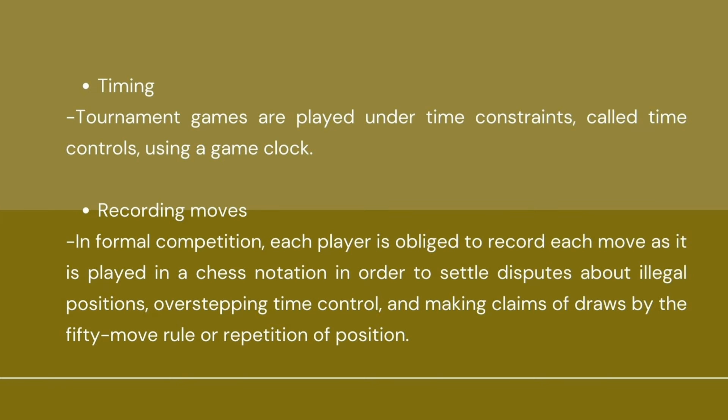So in formal competitions, it is also required to take down notes or record moves to prevent illegal positions, overstepping time control, and to make claims of draws. So, taking down notes or recording moves.